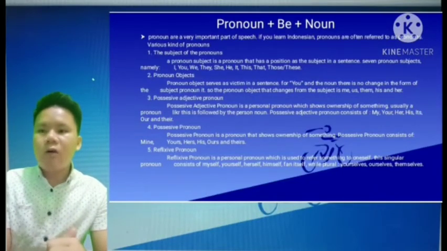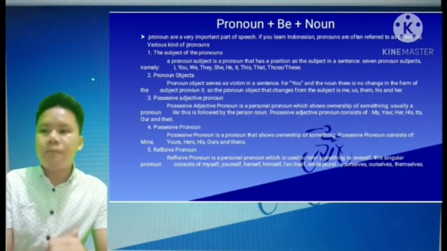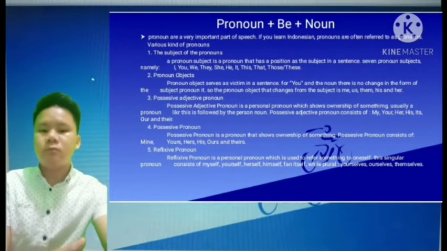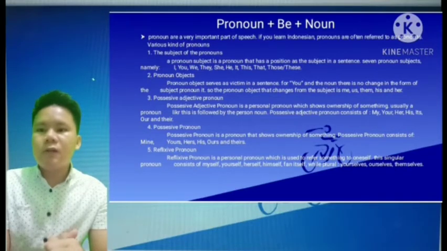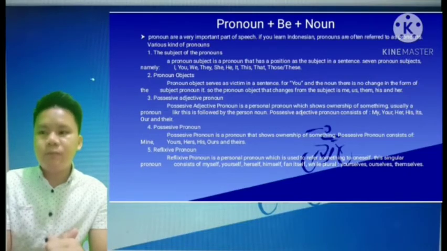Next, pronoun plus be plus noun. Pronouns are a very important part of speech. In Indonesian, pronouns are often referred to as kata ganti. There are various kinds of pronouns. First, the subject pronouns. A subject pronoun is a pronoun that acts as the subject in a sentence. There are seven subject pronouns, namely I, you, we, they, she, he, it.